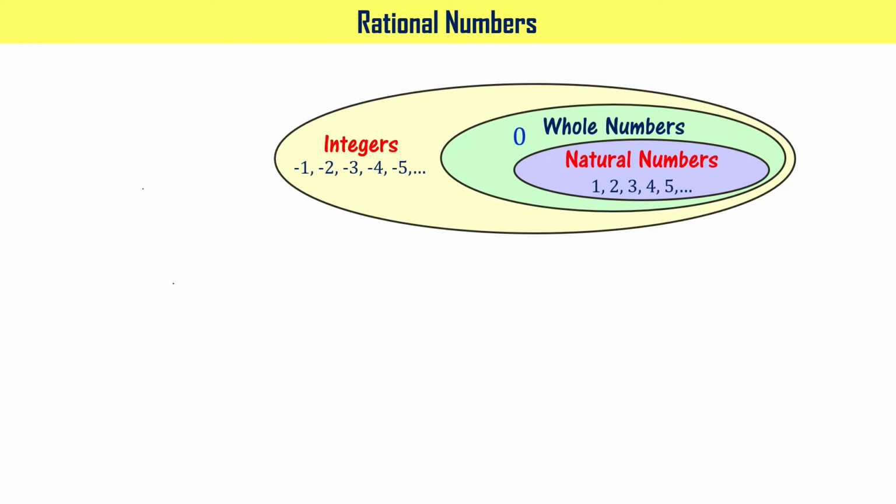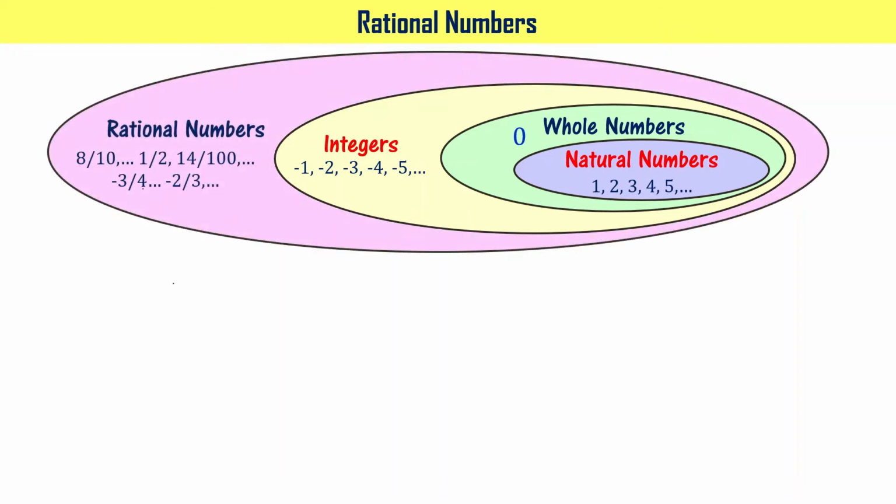Let me write that rational numbers is a superset to this. Rational numbers are the numbers which are ratios of two integers, right? 8 by 10, 1 by 2, 14 by 100, minus 3 by 4, minus 2 by 3.